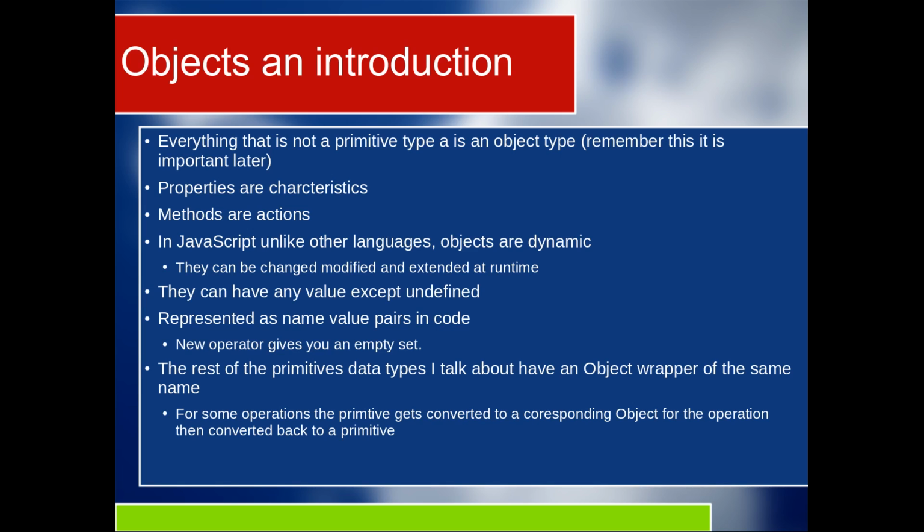Objects are usually done in name-value pairs, and the new operator will give you a new object with all the corresponding properties set to nothing. So you have an empty object. In this case, my slide shows a capital N. New should be lowercase n, just as a note.